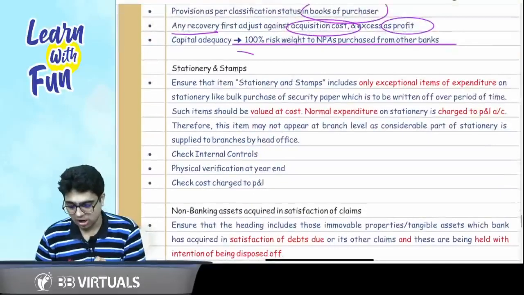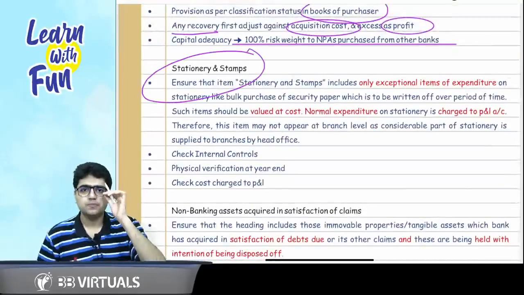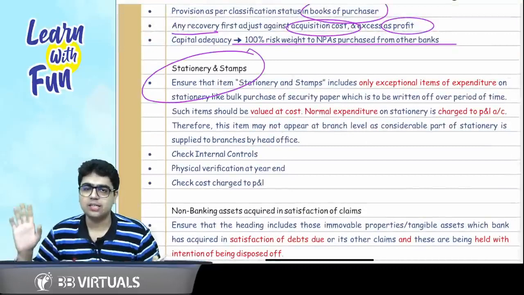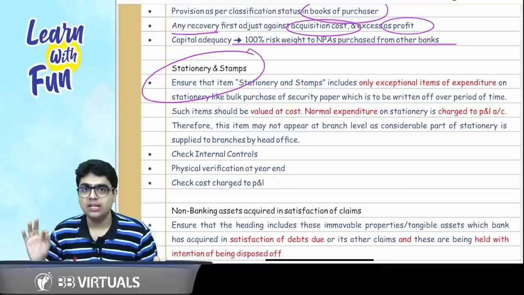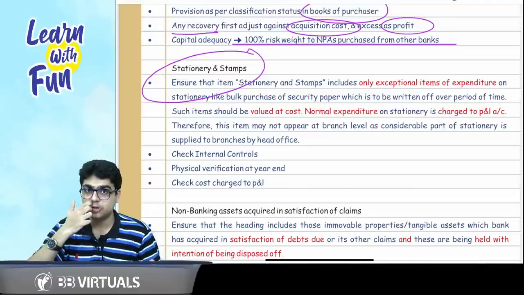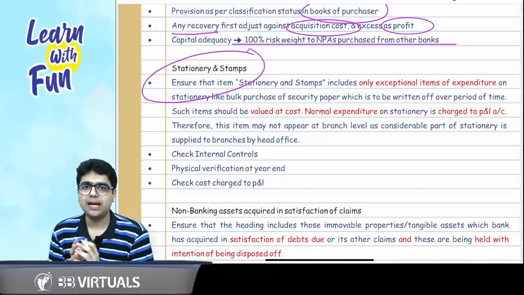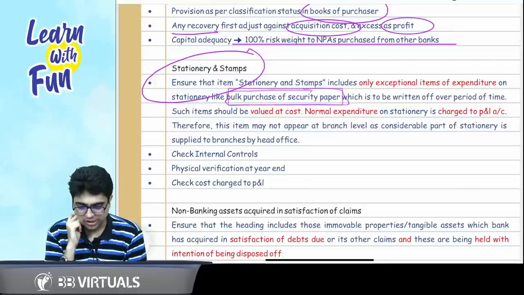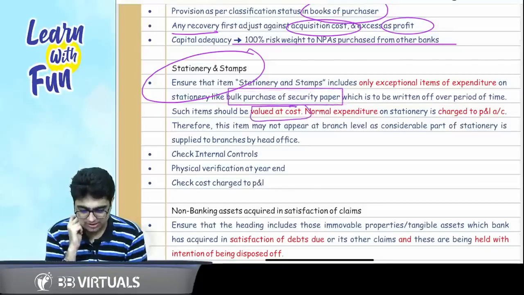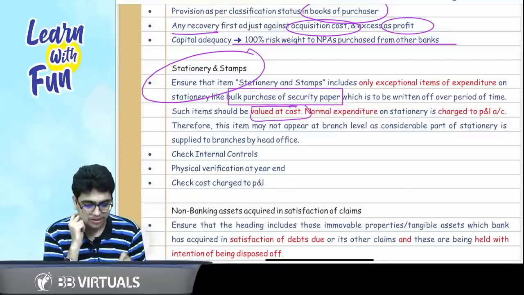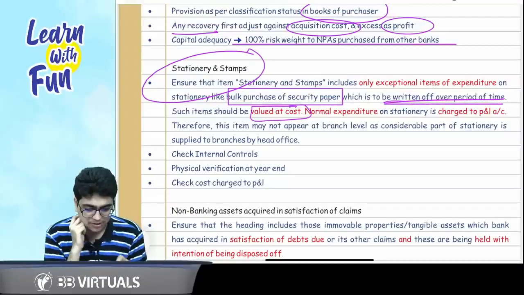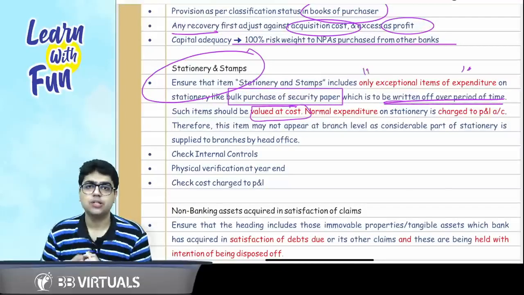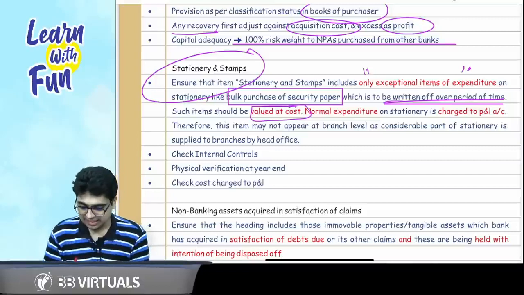Now comes the concept of stationery and stamps. No need to read anything. Just remember, internal controls need to be seen. Generally, this expense is debited to P&L, but if you are buying bulk papers, I think that was the concept. If you are making a bulk purchase of security papers, they will be valued at cost and written off over a period of time. And that's the only exceptional item of expenditure. Check the internal control verification at year end and check the cost.